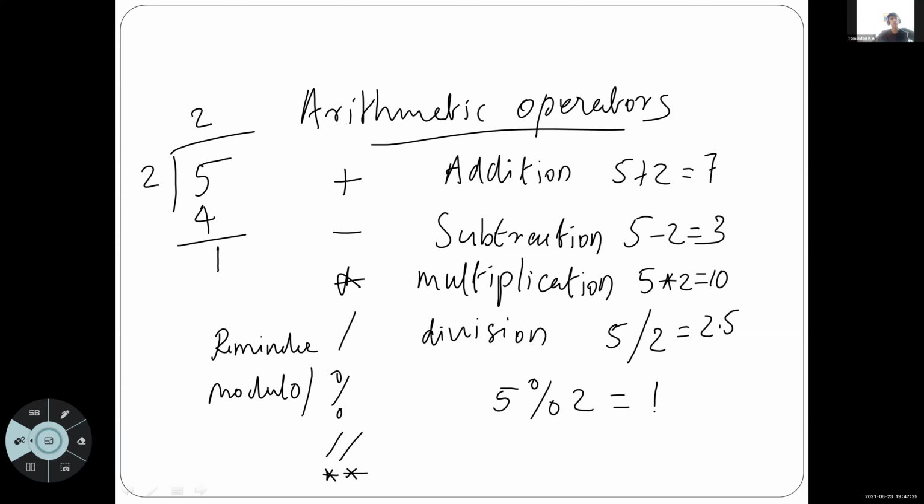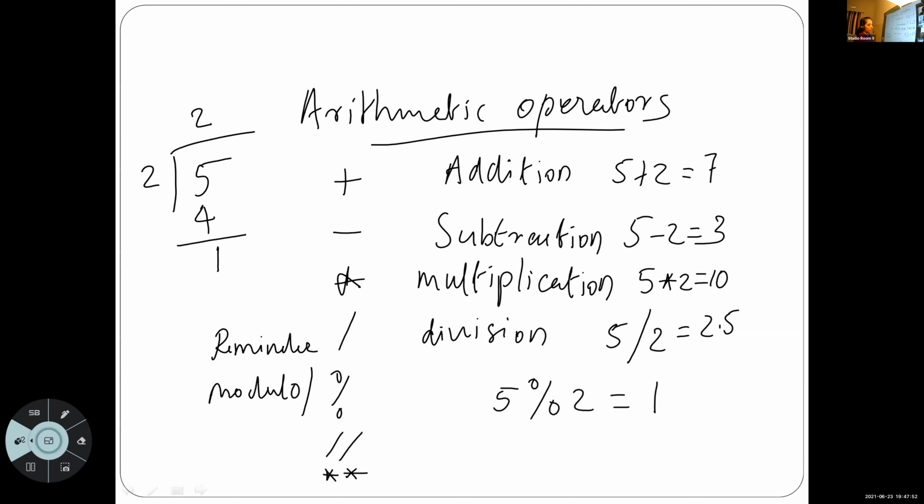It is 1. Is it clear? Modulo operator or remainder operator is not for percentage. It just divides the numbers and gets the remainder as the result.